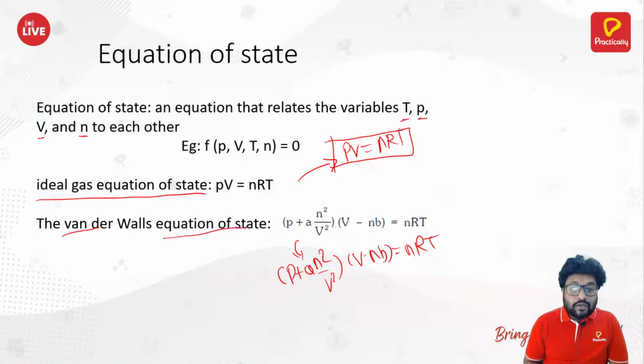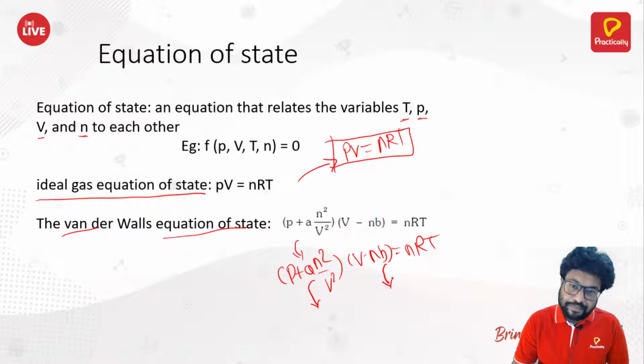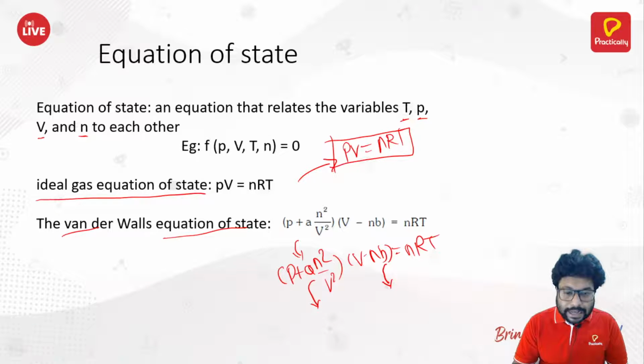Here, a is a correction factor in the value of pressure. However, b is the correction factor in the value of volume. That is how van der Waals corrected the ideal gas equation into this format.